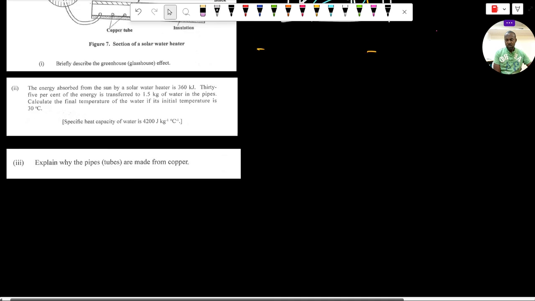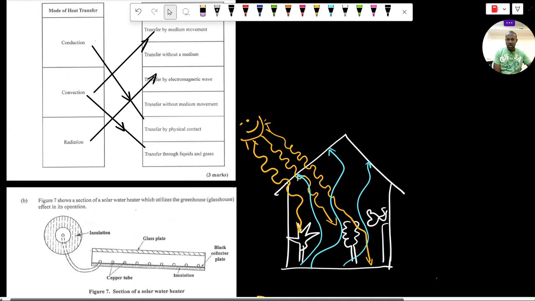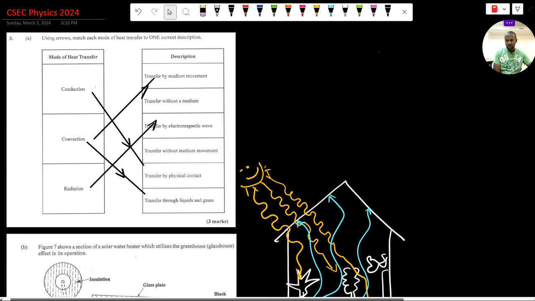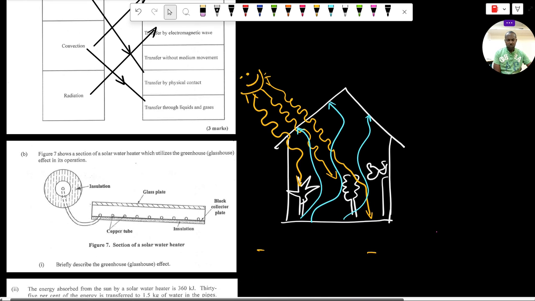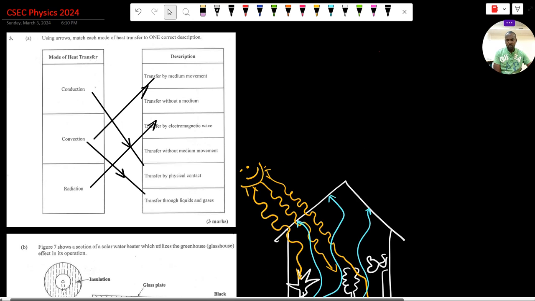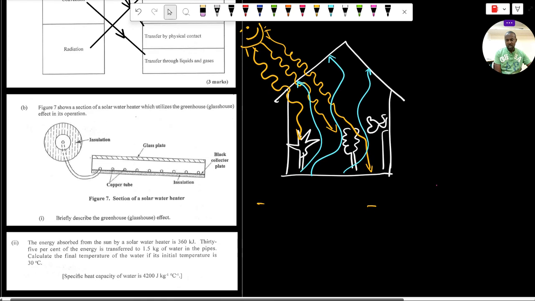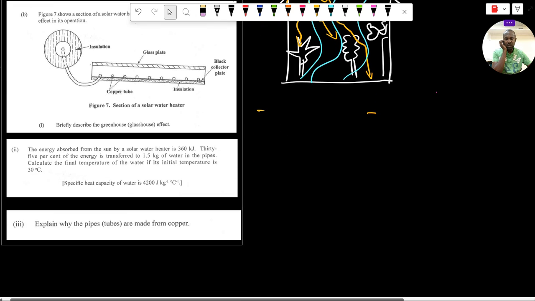water heater, right? So this was question 3 from CSEC Physics from 2024. And in all honesty, it wasn't a very challenging question. It requires us to basically match the three modes of heat transfer to one correct description, and also to briefly describe the greenhouse effect and do a little calculation, which wasn't exactly very challenging, and also to explain why copper pipes are used in a solar water heater. So overall, it wasn't a very challenging question.